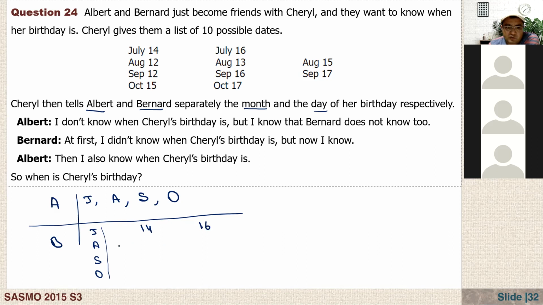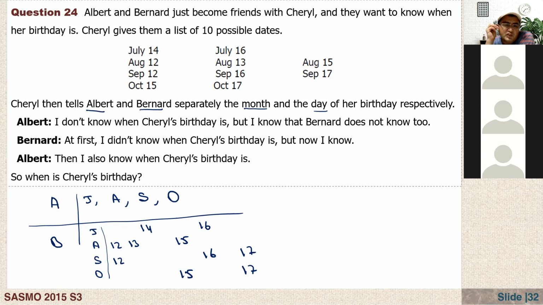And August, it is 12, 13 and 15, and September 12, September 16 and 17, and October 15 and 17. Okay. So anyway, she just tells one of these numbers to B and one of these months to A.